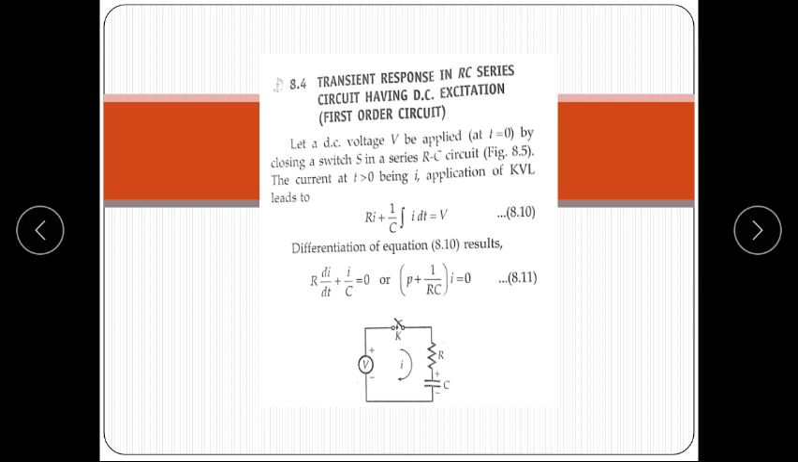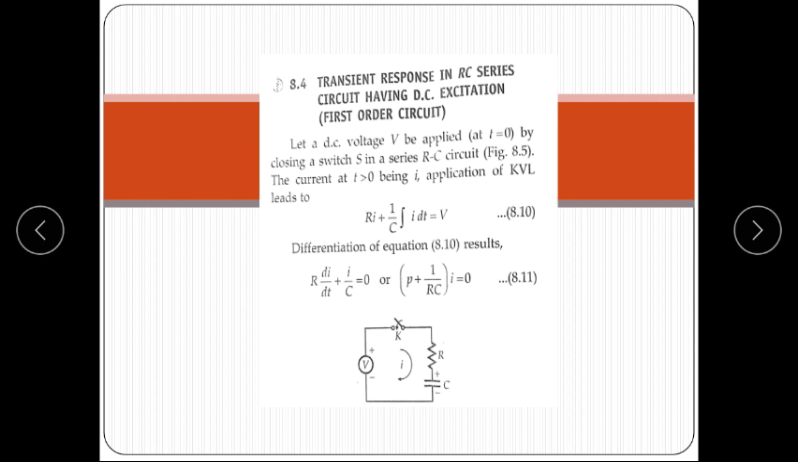It means simply that initially the circuit is open, so there is no current. When the switch is closed, there is a current of i ampere in the circuit, due to which there is a voltage across R and C. So according to KVL, V is equal to Ri plus 1 upon C integration of i dt, where Ri is the voltage across the resistance and 1 upon C integration of i dt is the voltage across the capacitor.